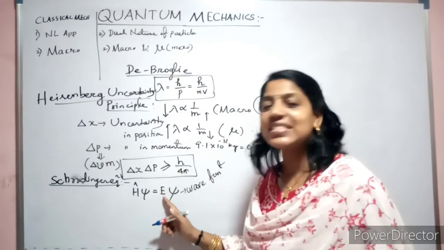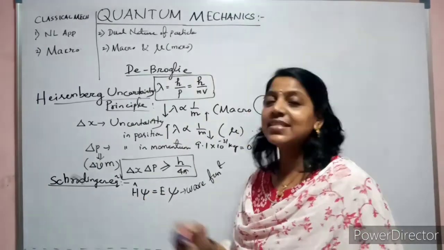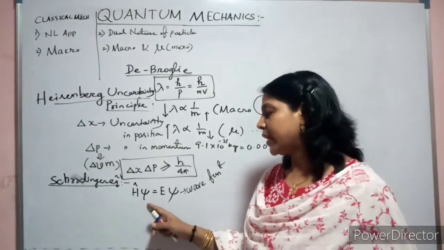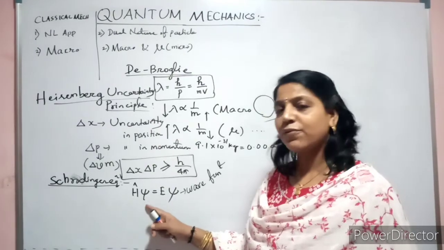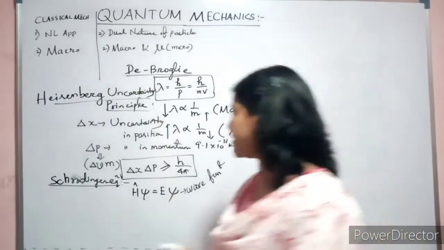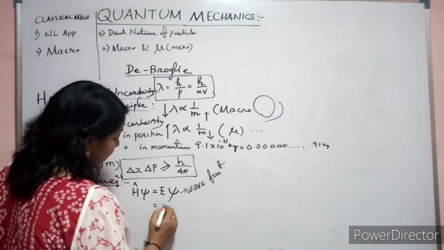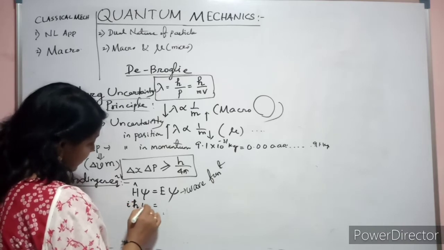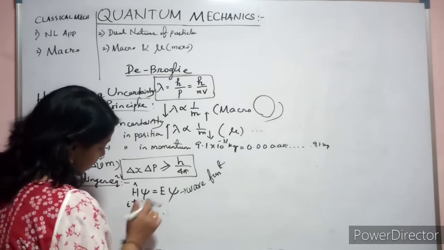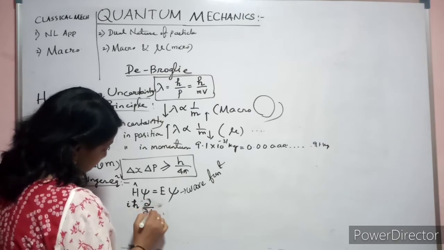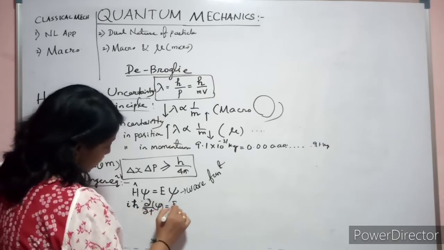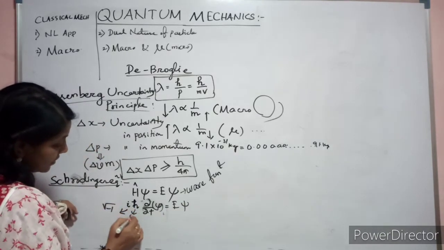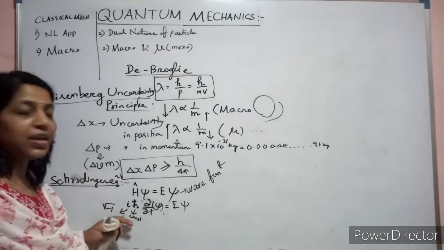So what is this E? E stands for energy. What is this H cap? It is a mathematical operator called the Hamiltonian operator. So with that mathematical operator, he expressed the psi wave function in terms of energy. It is also expressed like this: i h bar dou by dou t of psi equals E psi, where i is your complex number, that is root of minus 1. This h bar is also a constant, this i is also a constant.